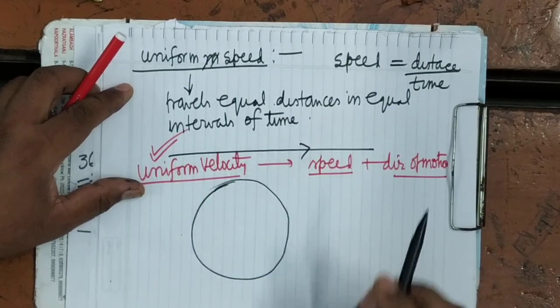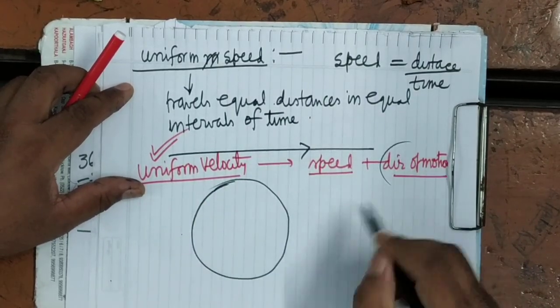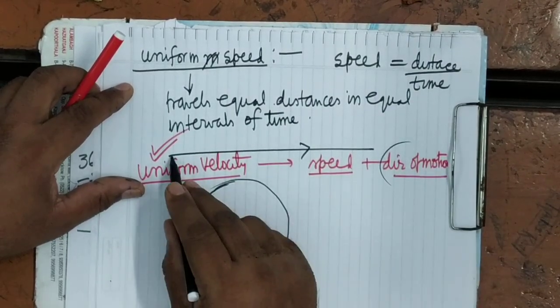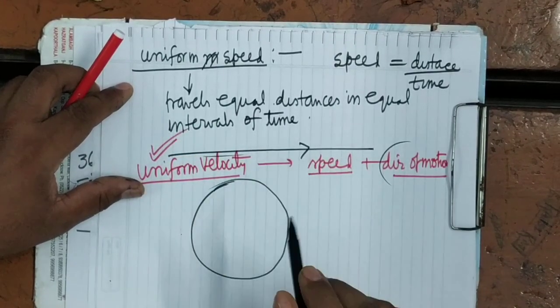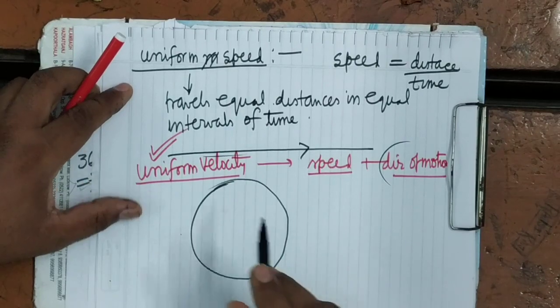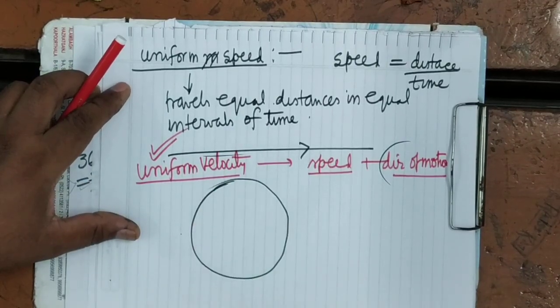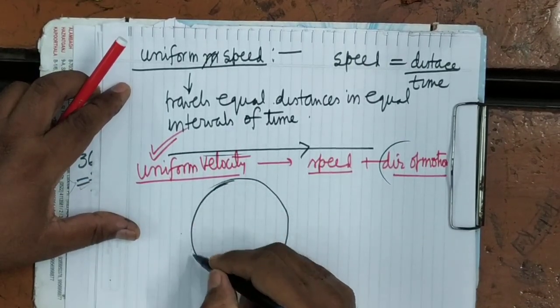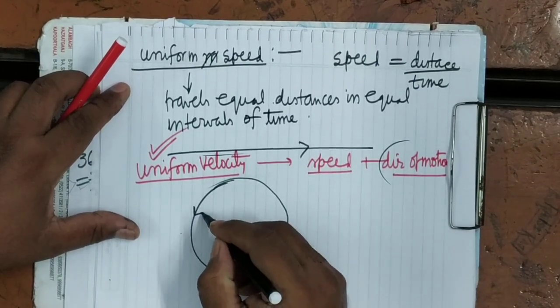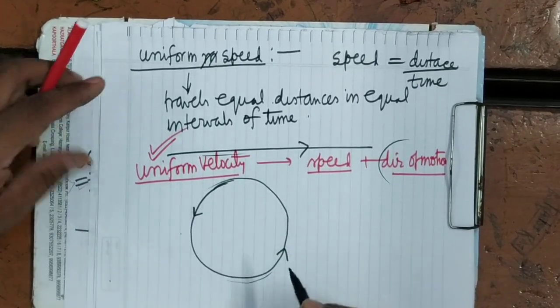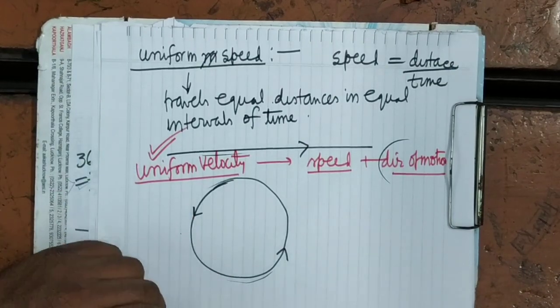When it moves on a straight line, its direction of motion is fixed, because at every point the direction of motion will be the same. Now if it covers equal distances in equal intervals of time, it will have uniform velocity. But suppose it is moving with uniform speed over a circle, will the velocity be uniform? No, velocity will not be uniform.